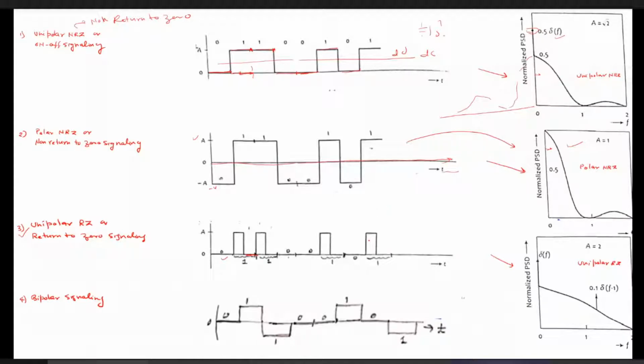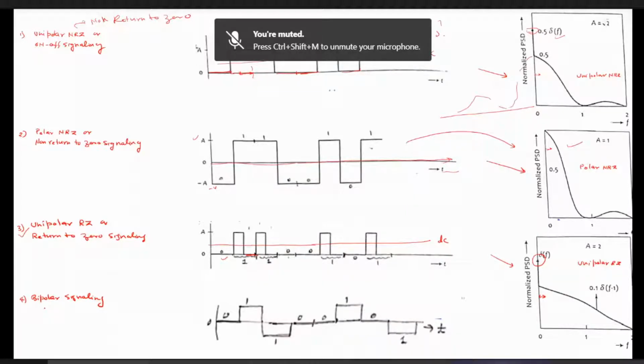So if you obtain the power spectral density over here, you can find that there is no area going to the negative voltage. That's why it will have a certain DC term. That's why you can also see one DC impulse appearing over here. And at the same time, it also has a large power spectral density near omega equals 0.